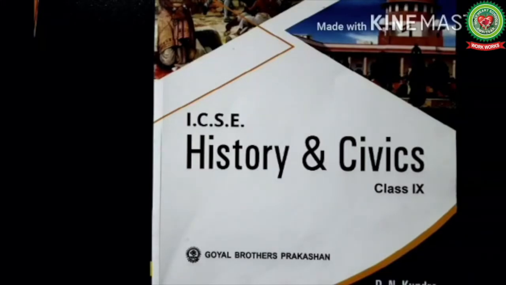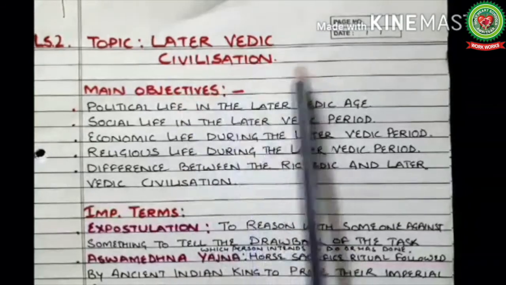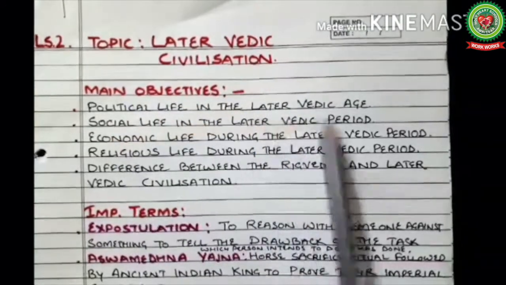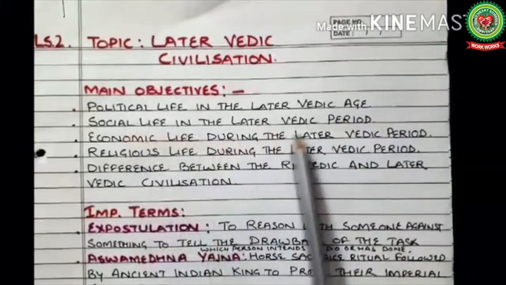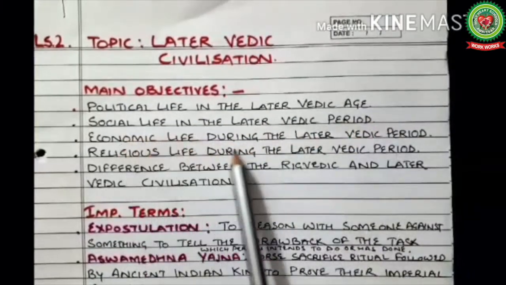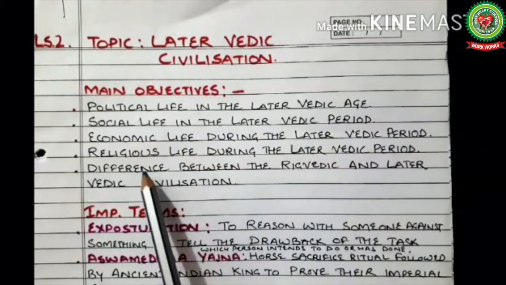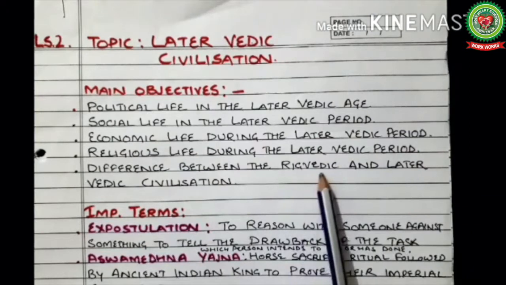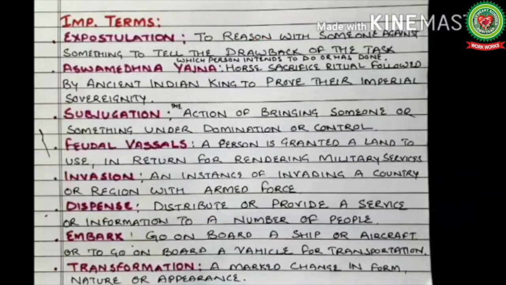Today we will continue the topic Later Vedic Civilization. Main objectives: political life in the later Vedic age, social life in the later Vedic age, economic life during the later Vedic period, religious life during the later Vedic period, differences between the Rig Vedic and later Vedic civilization. Before the discussion of the topic, we must know the following terms.